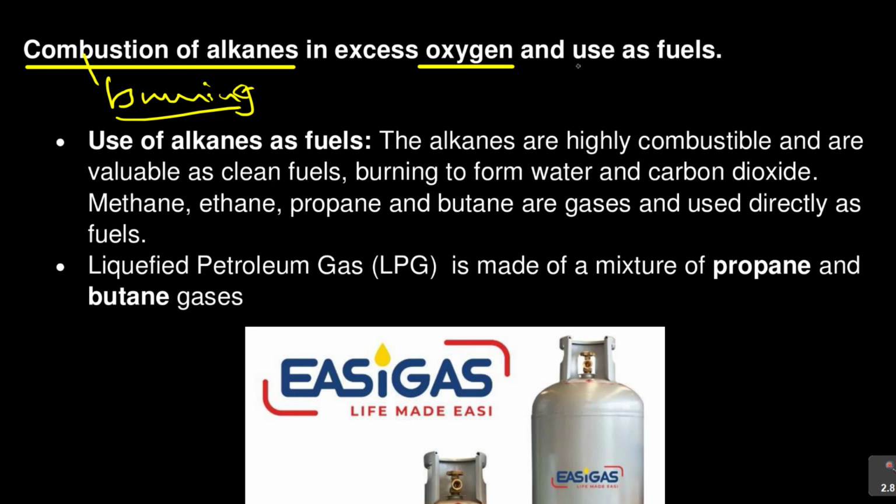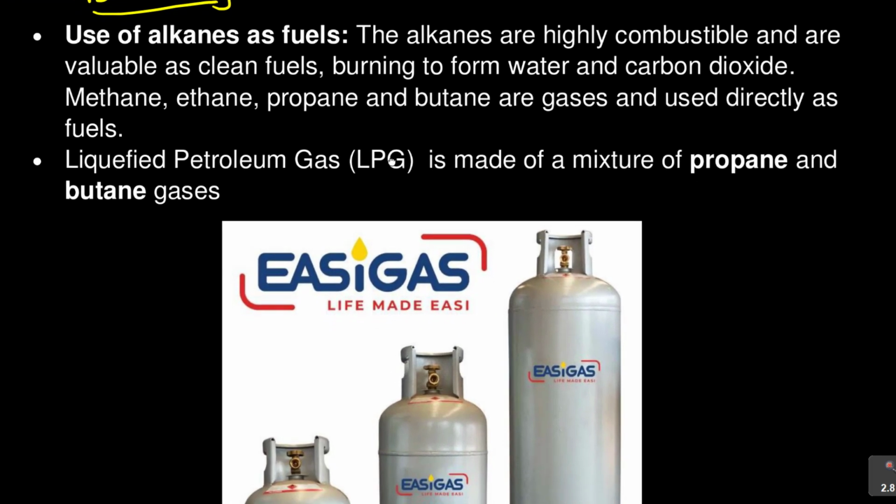And the moment alkanes are being oxidized, or when they are burning, we are saying that they are being used as fuels. So now if you look at the use of alkanes as fuels, we're saying alkanes are highly combustible, meaning they are very flammable, or they easily burn, and are valuable as clean fuels, burning to form water and carbon dioxide.